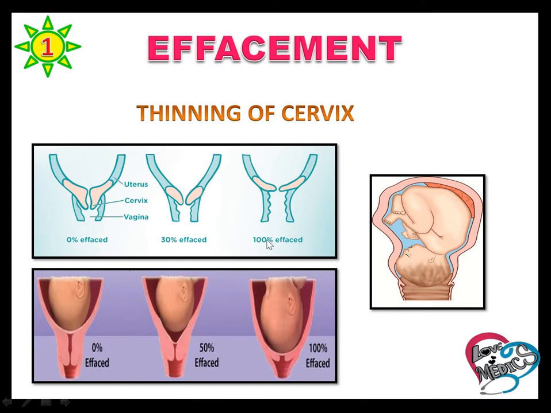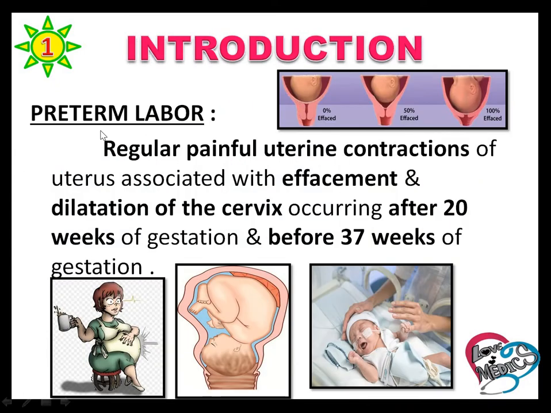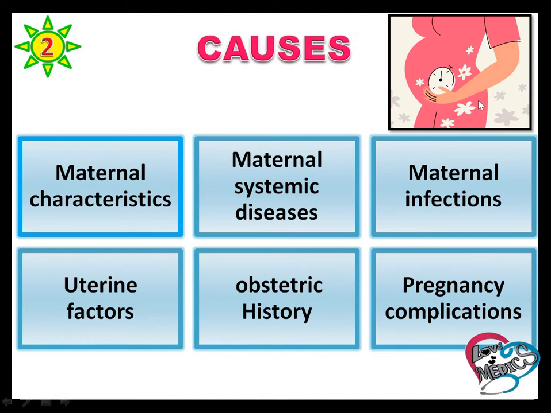Effacement means thinning of the cervix. Preterm labor means regular painful uterine contractions associated with effacement and dilation of the cervix occurring after 20 weeks of gestation. Causes of preterm labor are maternal characters, maternal systemic disease, maternal infection, uterine factors, obstetric history, and pregnancy complication. These are the causes of preterm labor.